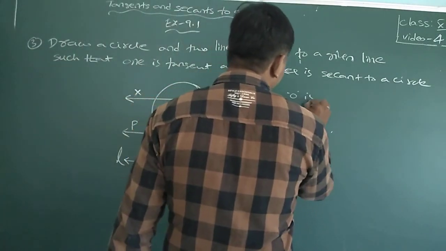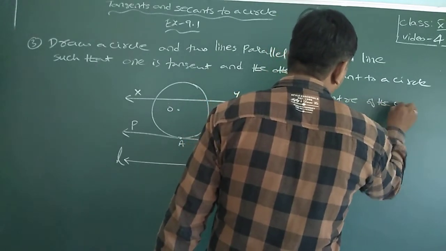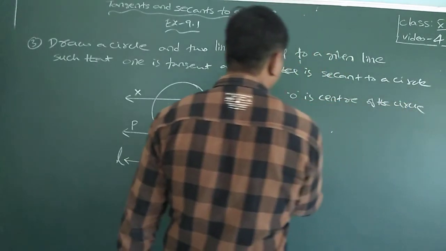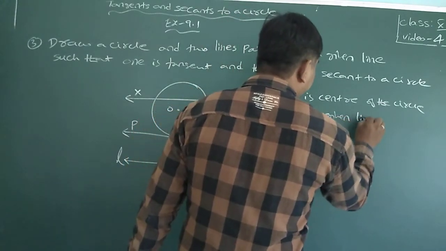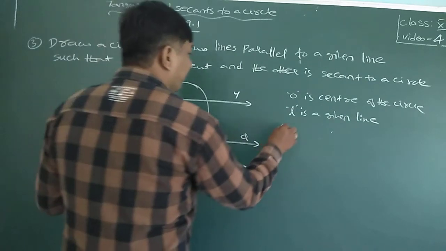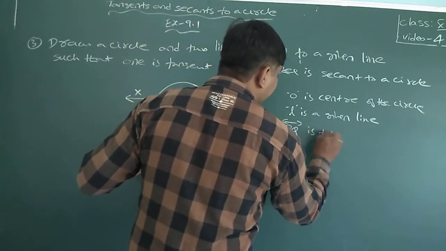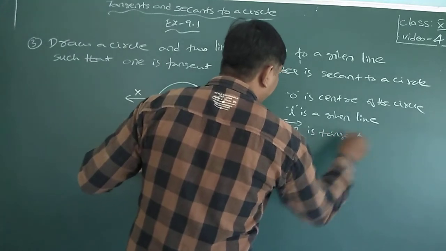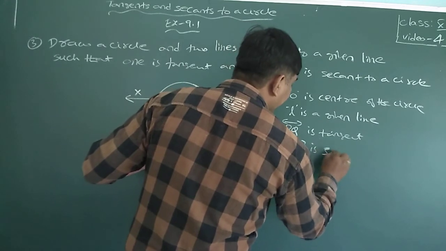Here O is the center of the circle, L is the given line, PQ is a tangent, XY is a secant.